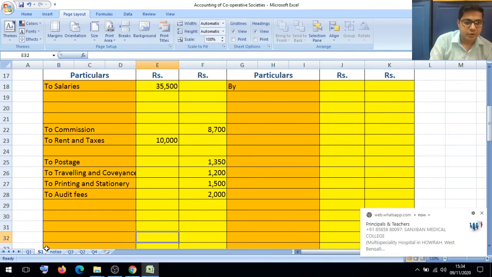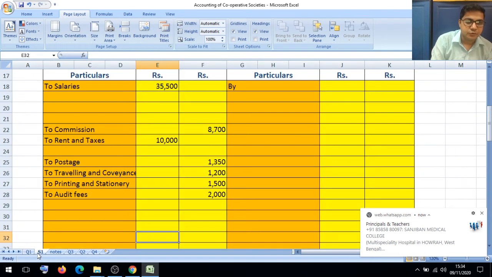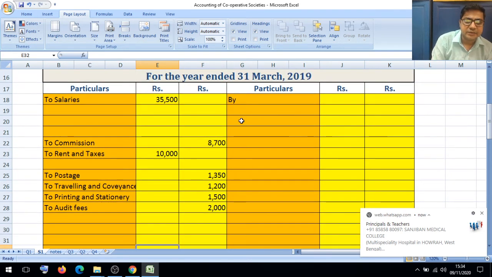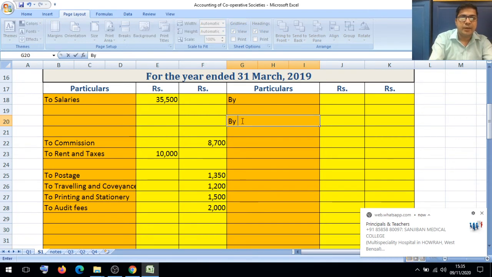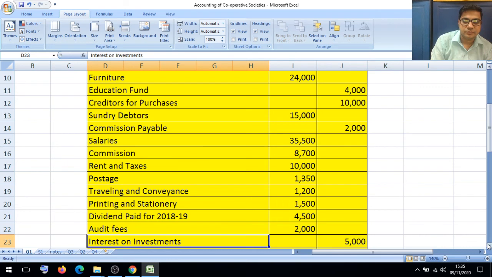After recording audit fees, next item interest on investment 5,000. So we have to show this in our profit and loss account credit side by interest on investment. Inner column we have to show there is a one particular adjustment that we have to consider. 5,000 interest on investment 5,000.